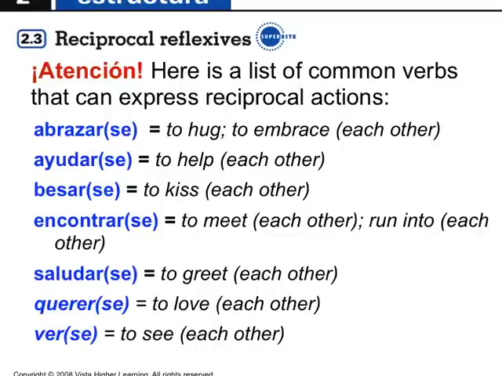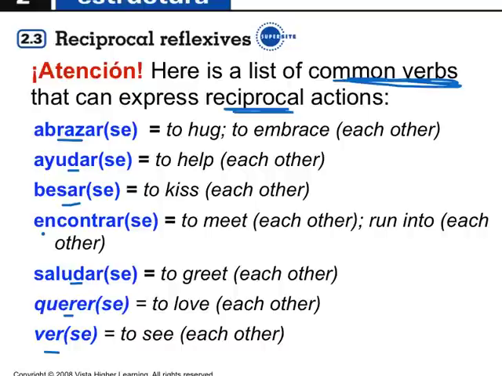So here's a list of common verbs that are used reciprocally. In other words, these actions are done to each other. For example, abrazar, ayudar, besar, encontrar, saludar, querer. Here it is. Querer, to love each other, and ver, to see each other.